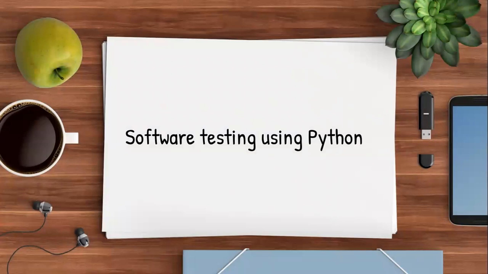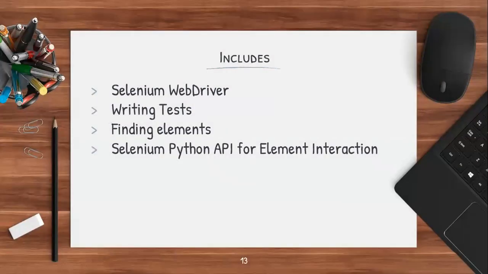Next module is software testing using Python. In this module, we will cover Selenium WebDriver and Selenium Python API for element interaction, along with writing tests and finding elements. Selenium is used to automate the web browsers. Multiple tasks like clicking on the links, filling the forms, navigating through web pages, etc. can be automated.